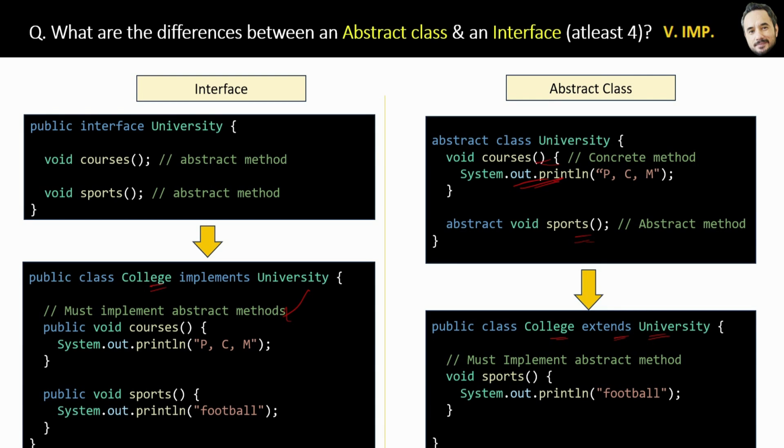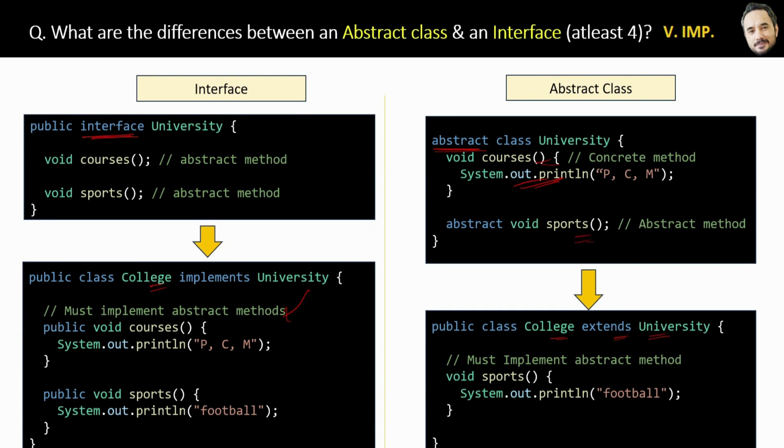The simplest difference is interfaces are defined by using the interface keyword, whereas abstract classes are defined by using the abstract keyword. Don't miss this kind of simple difference. They are very easy to say, right?